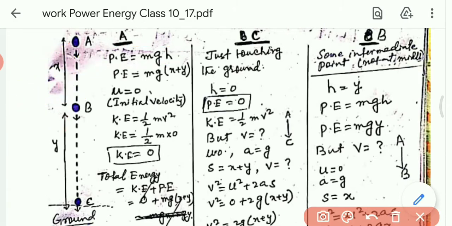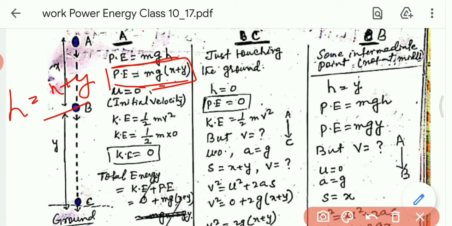So the potential energy of the body at the point A is mgh, and we know h is equal to x plus y. Put the value: mg(x plus y). So potential energy is equal to mg(x plus y).